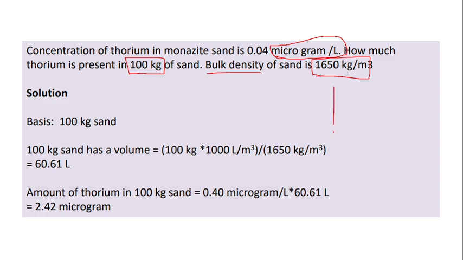This bulk density is based on the porosity. So if we are going to fill the sand in a beaker, say for example, you can use any container of cylindrical shape. You are filling it with the sand, okay? It will be tightly filled with sand like this. However, there will be pores in between the sand particles.